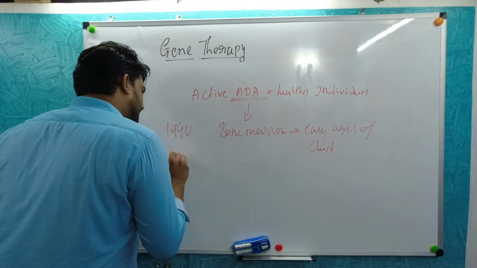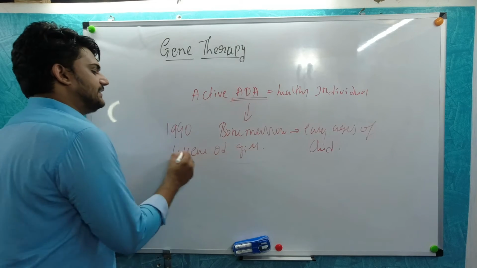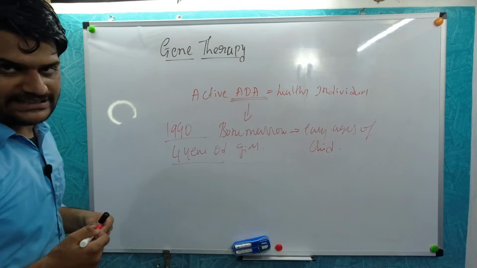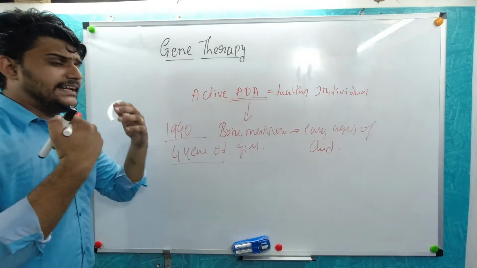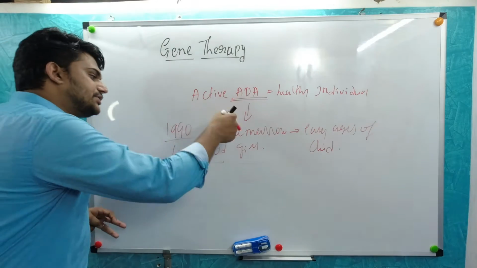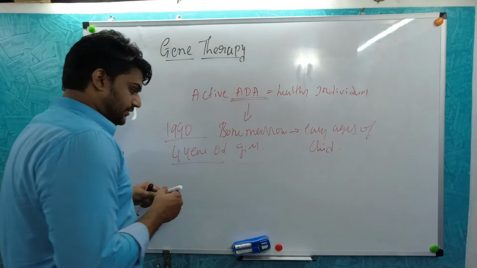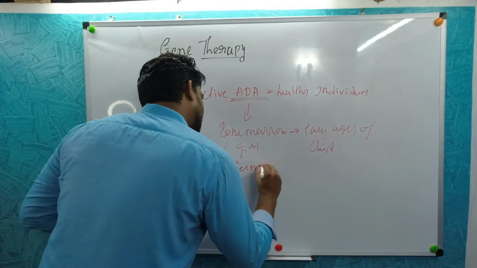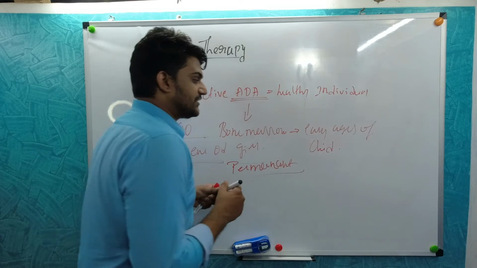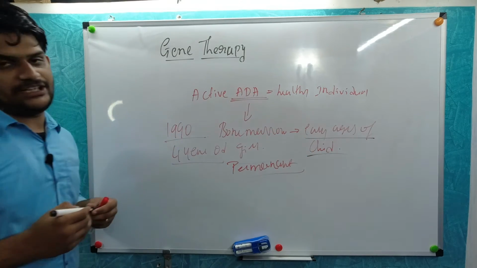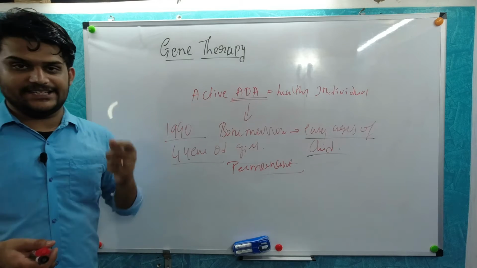So that is what they did in 1990 with a 4-year-old girl. This was done to this girl, that is bone marrow transplantation, where the ADA enzyme producing sequence was introduced into this particular child, and this became the permanent cure for this deficiency. But remember, it always has to be introduced in the early ages. Okay. So this is what gene therapy is.